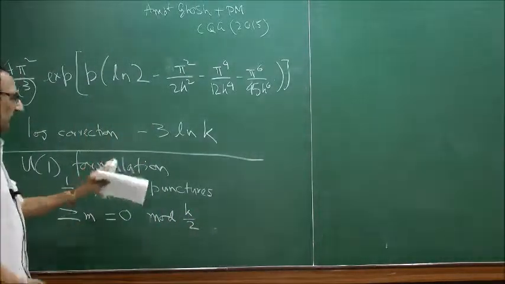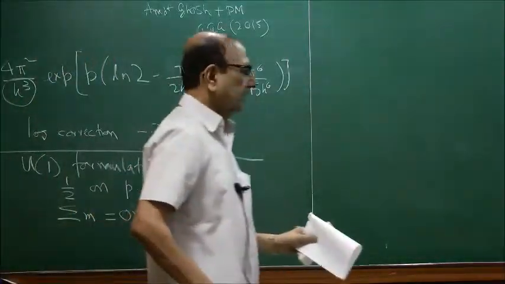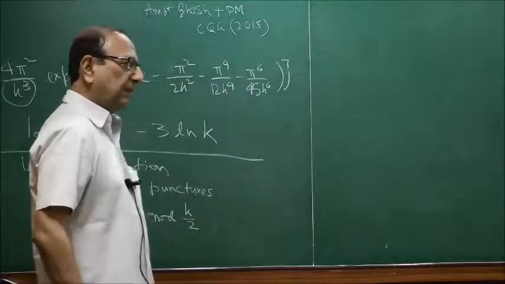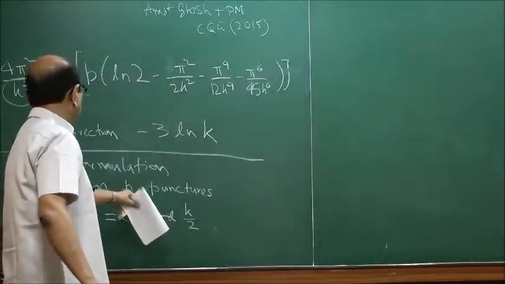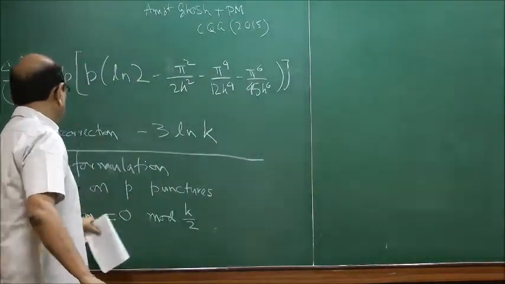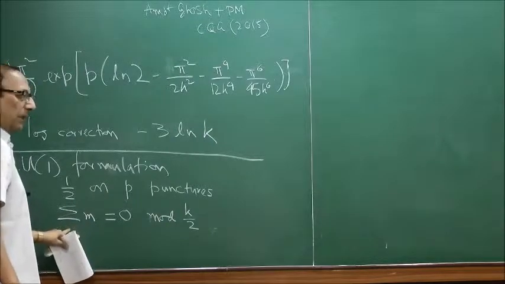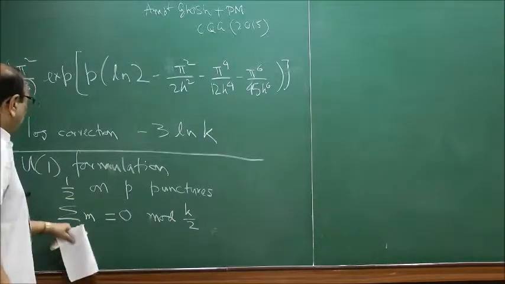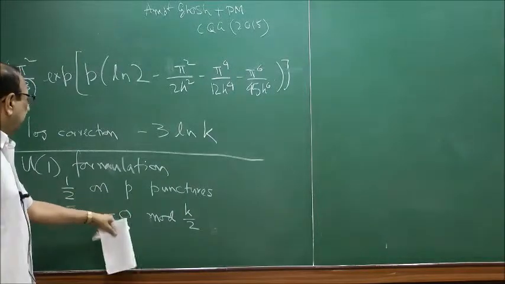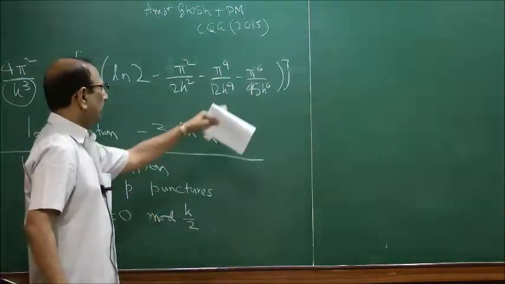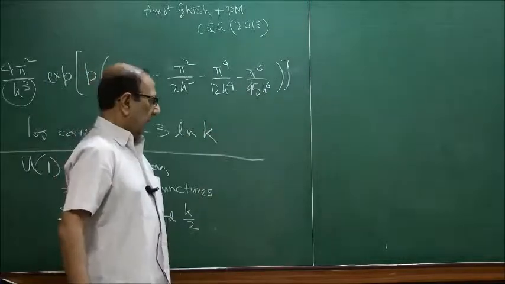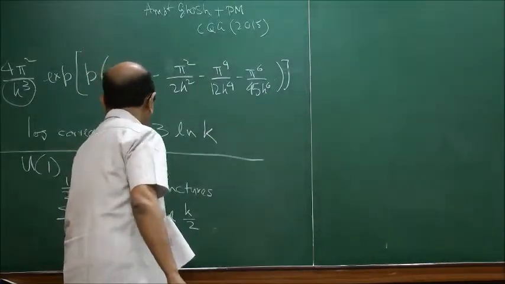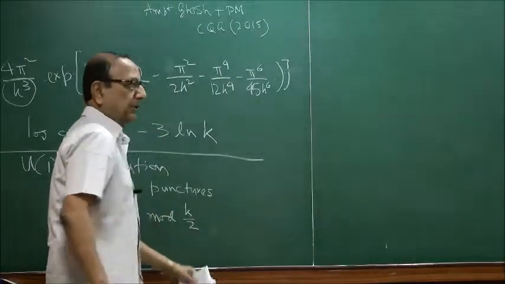By m I mean the projection. For spins you know that there are two variables, the j and the m. So j is equal to half, and m, the projection quantum number, has the value plus minus half. For each of these punctures, there is a projection which takes the value either minus half or plus half, and the physical state will be such that the sum of these m's on the different punctures should be equal to 0 mod k by 2. So the same classical area k enters here, through this condition sigma m equal to 0 mod k by 2.